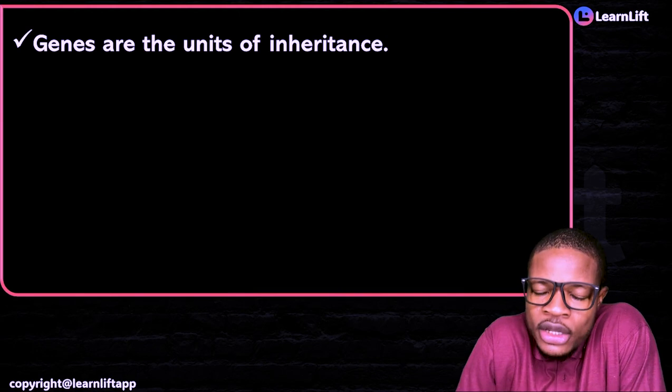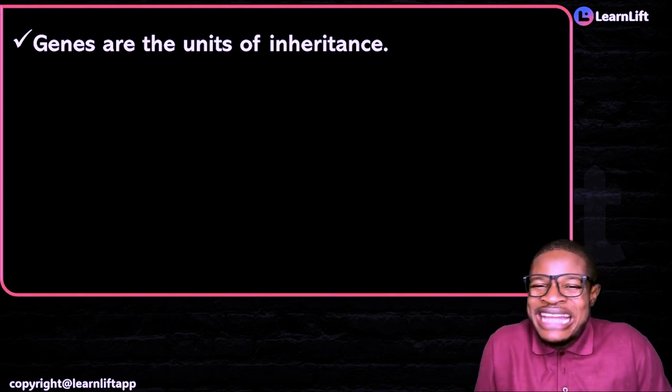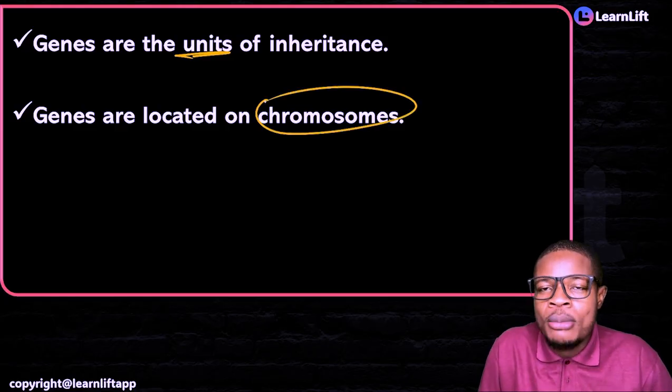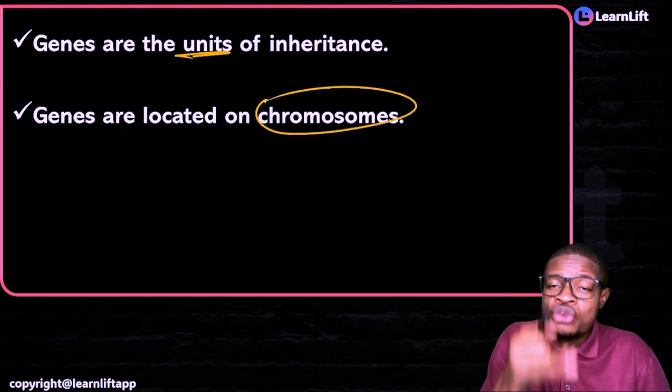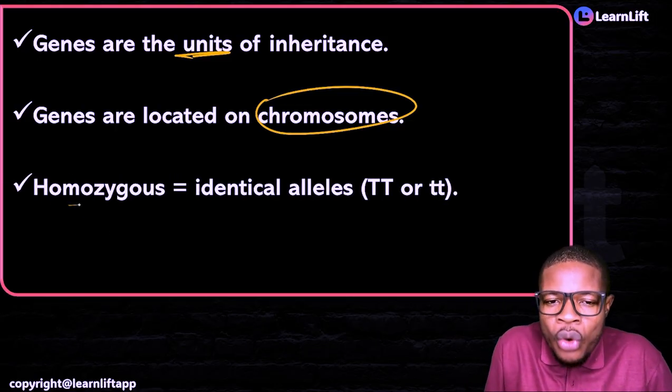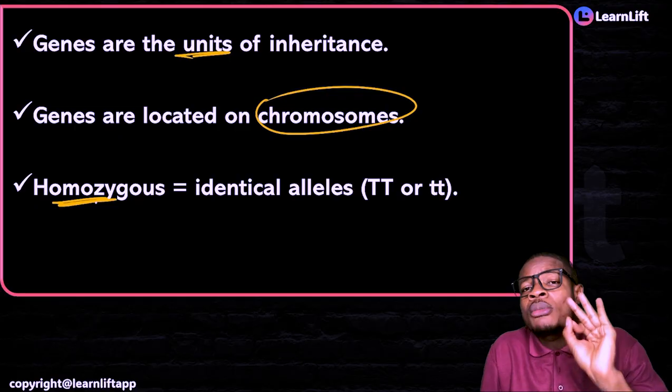What are genes? They also want us to know what genes are. Genes are the units of what? Inheritance. And don't forget that genes are located on the chromosomes. As we move, I will show you genes, chromosomes, the cell, nucleus, and DNA. And you must also know homozygous.